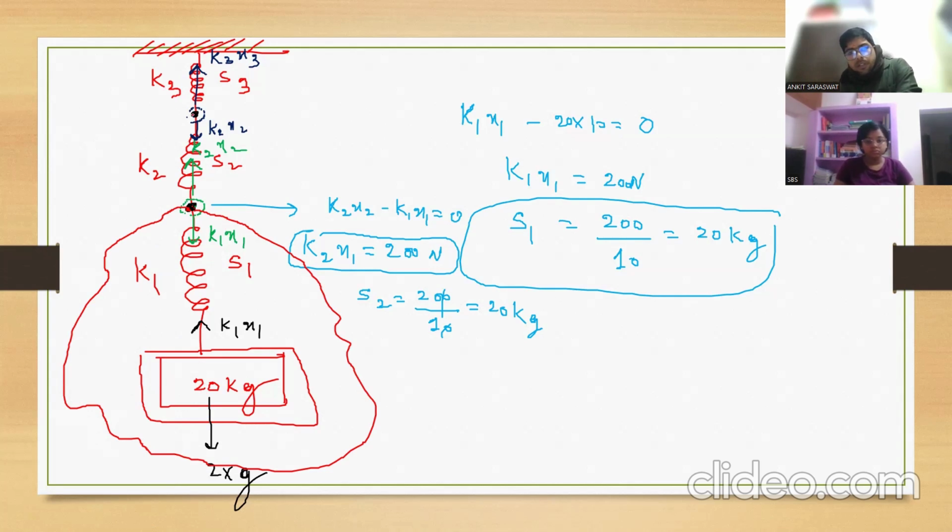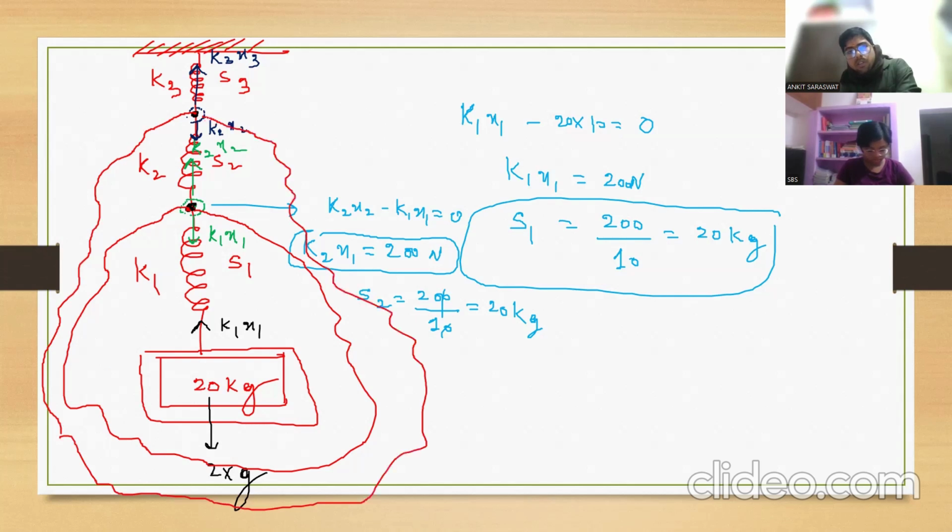Now for this point, it is going to balance all the things which are downside, like this. Clear? This point is going to balance all the things which are downside. So if I draw the free body diagram here, it will be K3 X3 minus K2 X2 is equal to 0. So K3 X3 is equal to K2 X2.